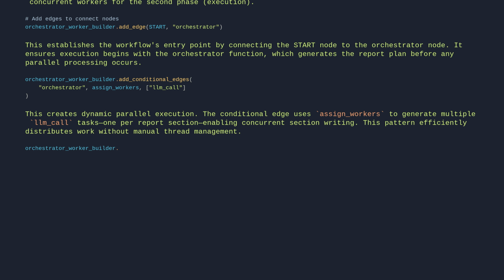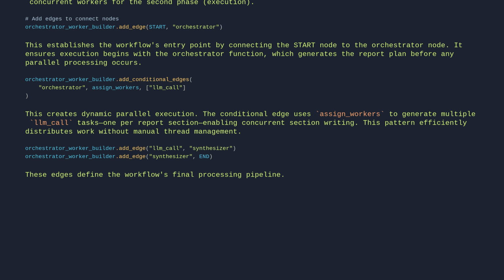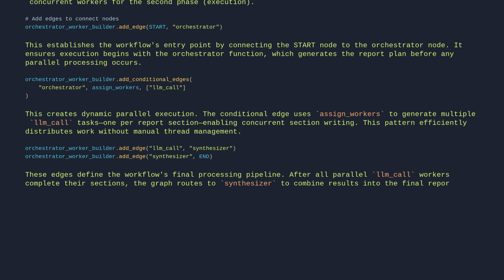orchestrator worker builder.add edge, LLM call, synthesizer. orchestrator worker builder.add edge, synthesizer, END. These edges define the workflow's final processing pipeline. After all parallel LLM call workers complete their sections, the graph routes to synthesizer to combine results into the final report. The subsequent edge to END terminates the workflow, ensuring clean completion after synthesis.